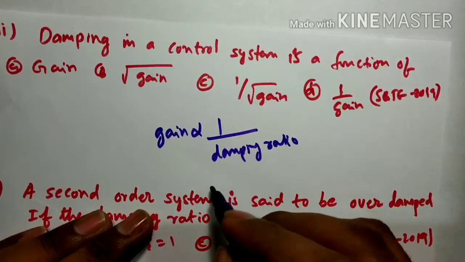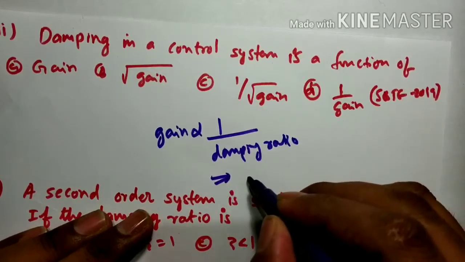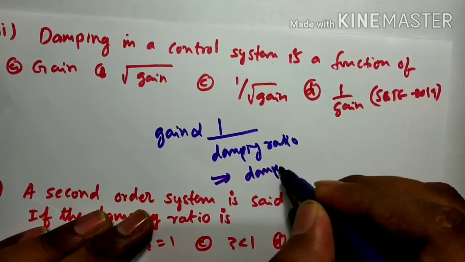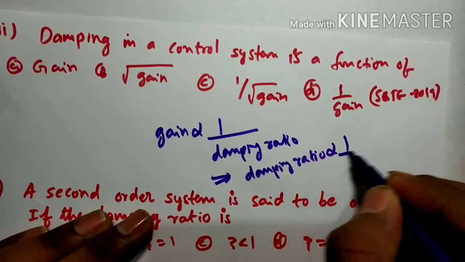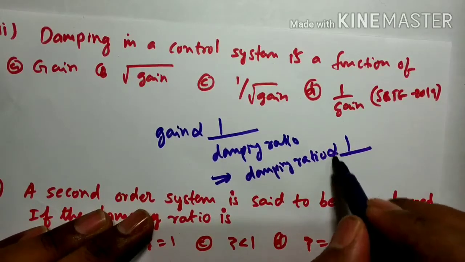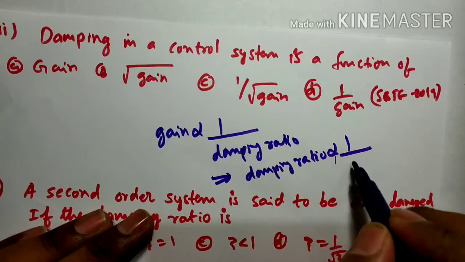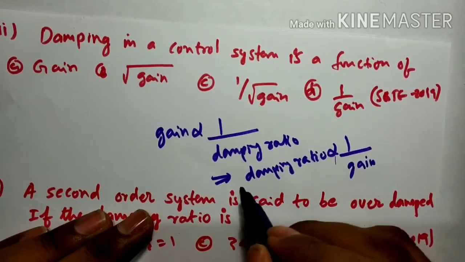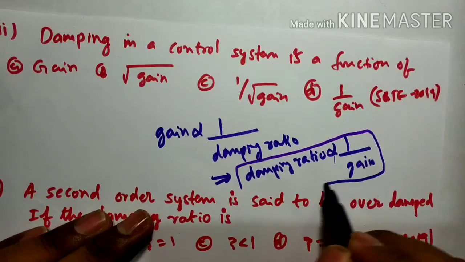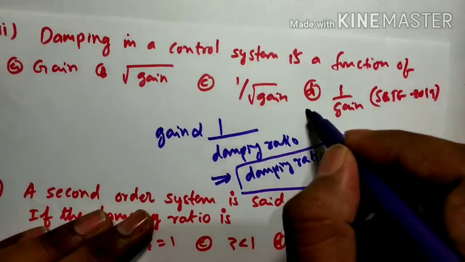Okay, so from this we need the damping ratio. Damping ratio is inversely proportional to gain. This is the formula we have. So as per this, D is the answer.